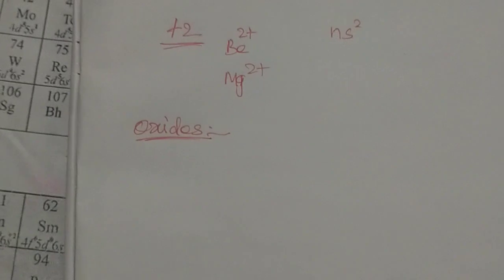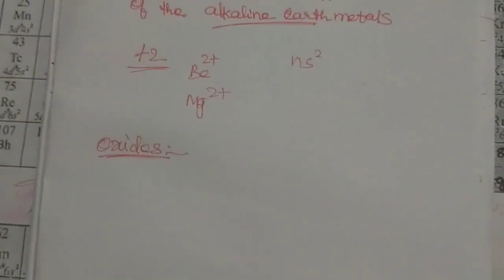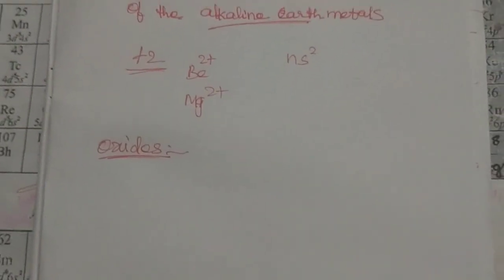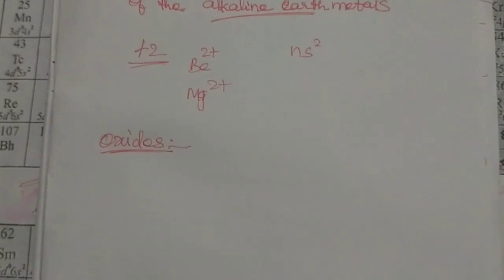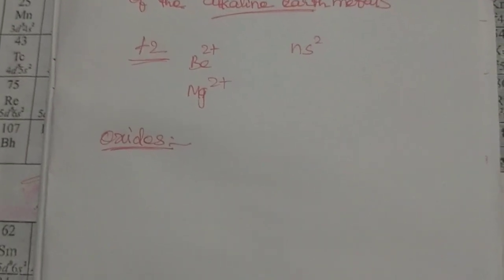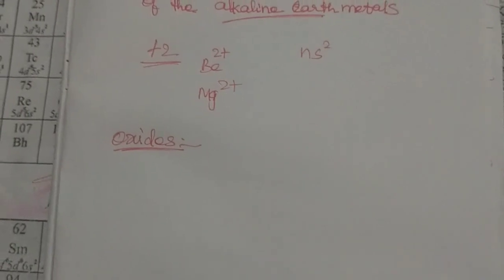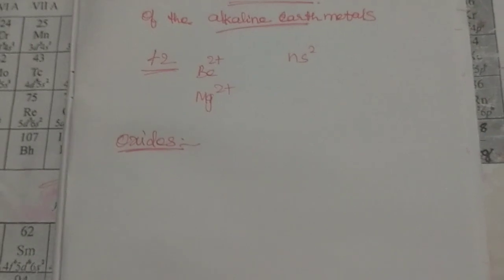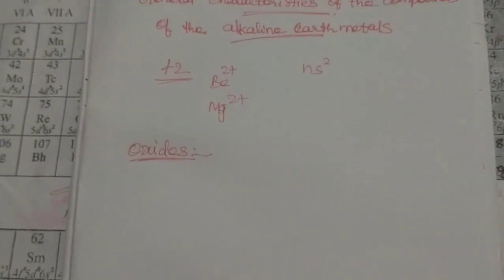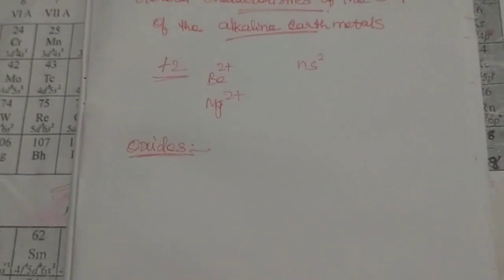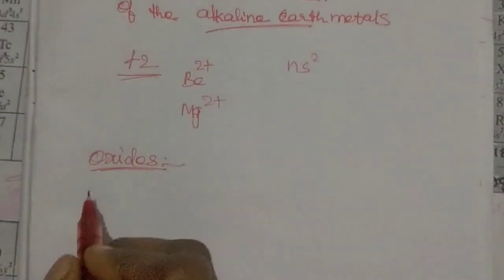Oxides. Generally, oxides of alkaline earth metals are prepared by treating the alkaline earth metal with oxygen. Because of the addition of oxygen to the alkaline earth metals, they form oxides and peroxides. So we have two types of oxides.